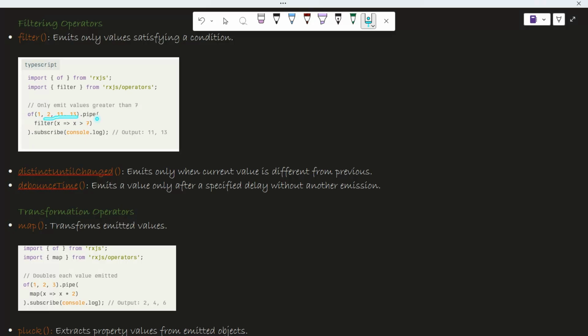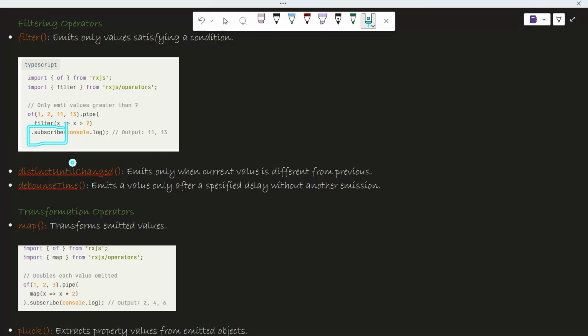Then we have used pipe for chaining your operators, right? And you can see that of is coming from rxjs. Filter is also an rxjs operator, and this is your filter. So you use it like this, and you have this condition that this x should be greater than 7, and then you want to store the results in this x and you want to console it. Then it will show 11 13 because these two are greater than 7. And we want to subscribe.